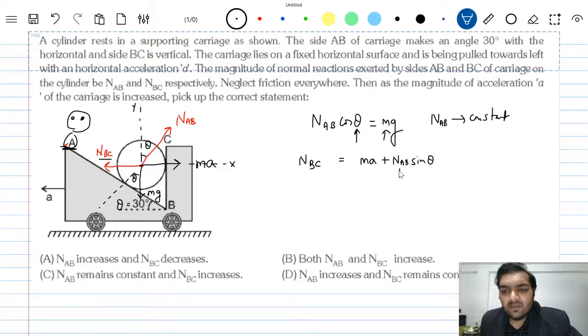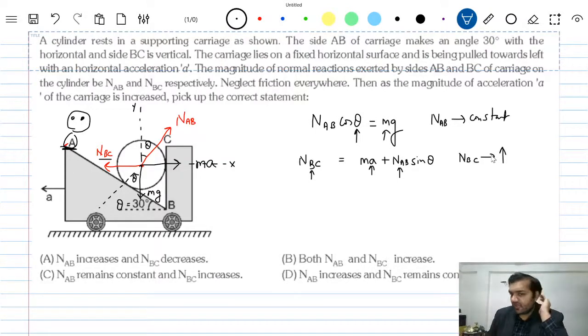Now even though NAB is constant, A is increasing, so NBC is increasing. So the answer will be: NAB remains constant while NBC increases. So the answer will be C. Thank you.